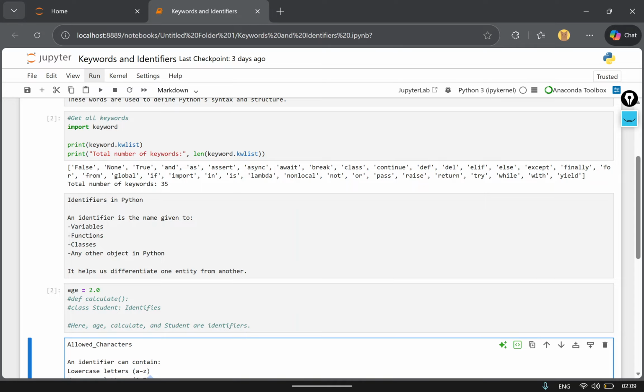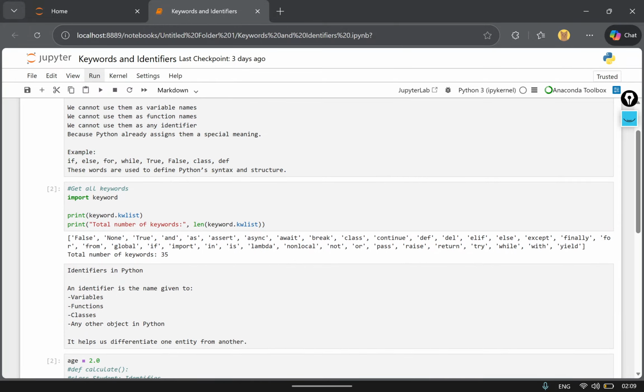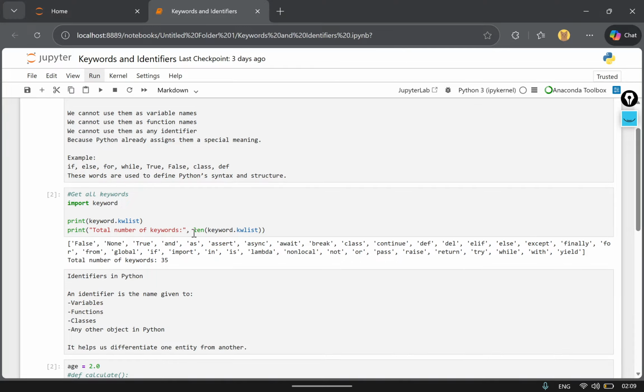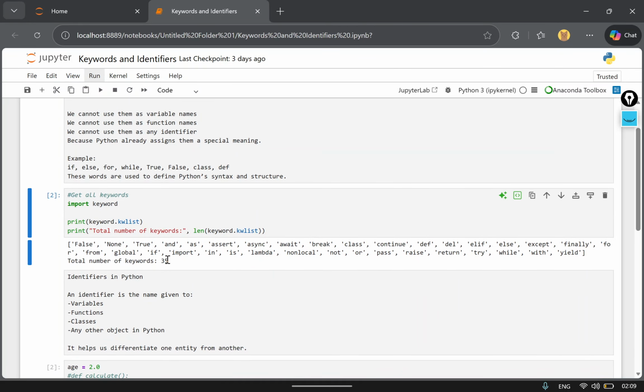And if we want to see how many keywords there are in Python, we can directly ask it to print the length, using len, the already defined default function of Python that tells us the length. So the length of keyword.kwlist, the number of keywords, is 35, as you can see here.